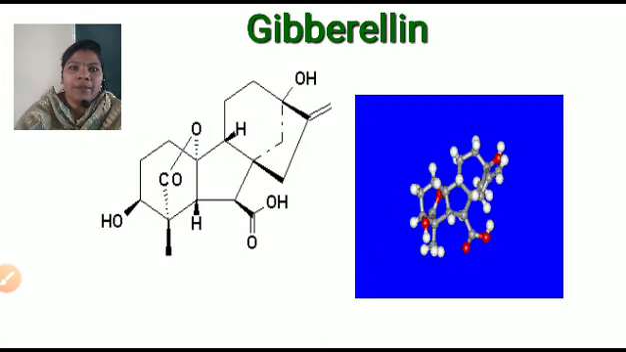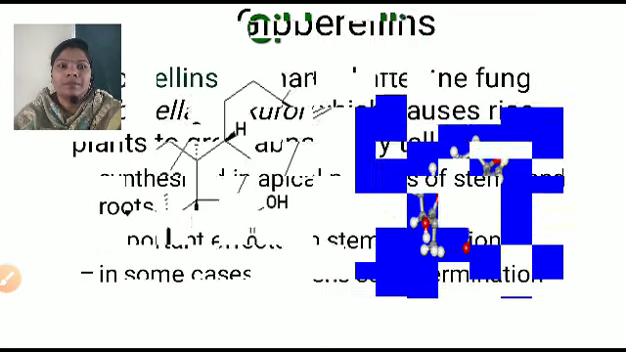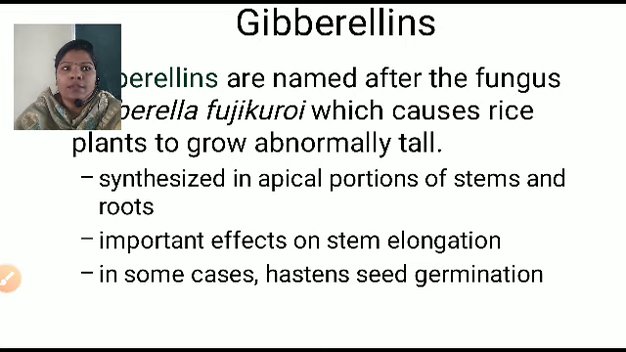Next is the gibberellin. Here is the structure of the gibberellin. Remember this is only for the sake of knowledge, not included in your syllabus. Let me learn what gibberellin is. Gibberellins are named after the fungus Gibberella fujikuroi, which causes the rice plant to grow abnormally tall.